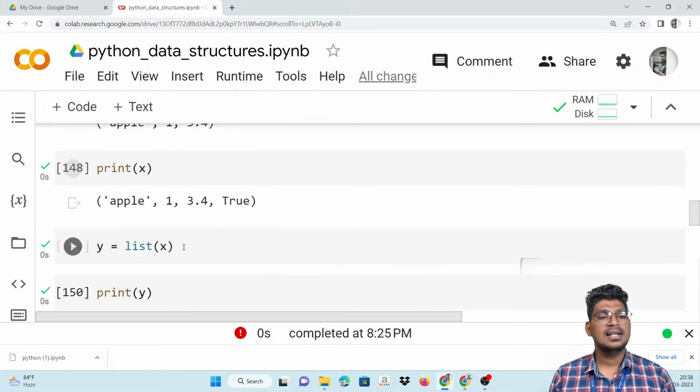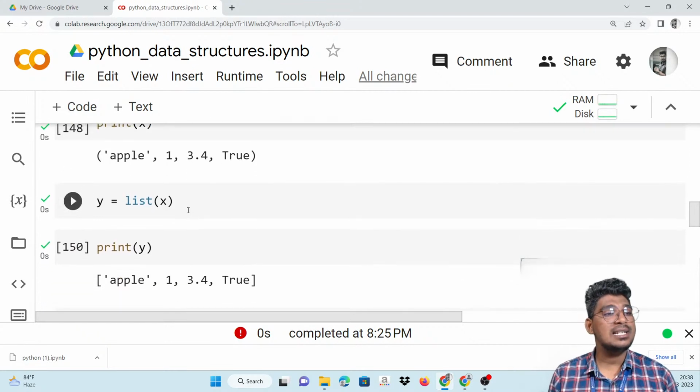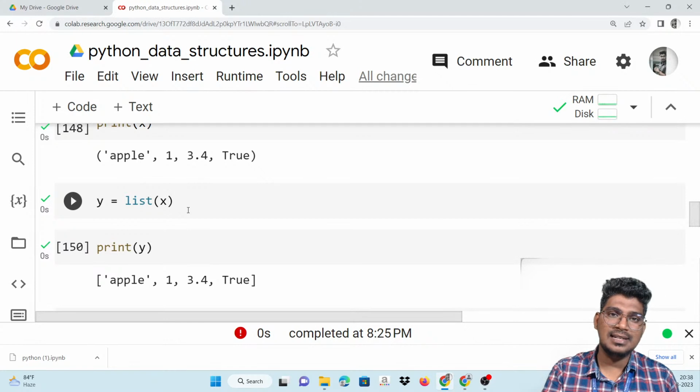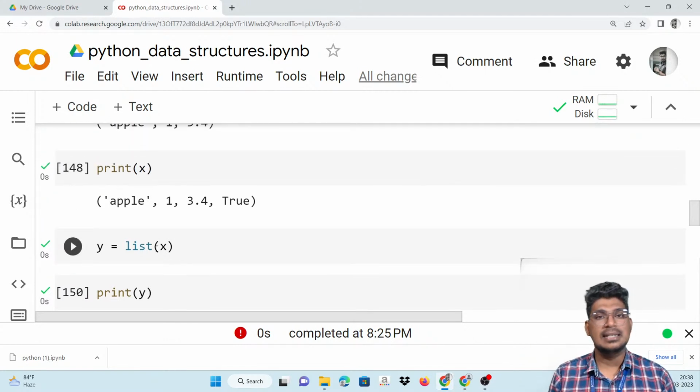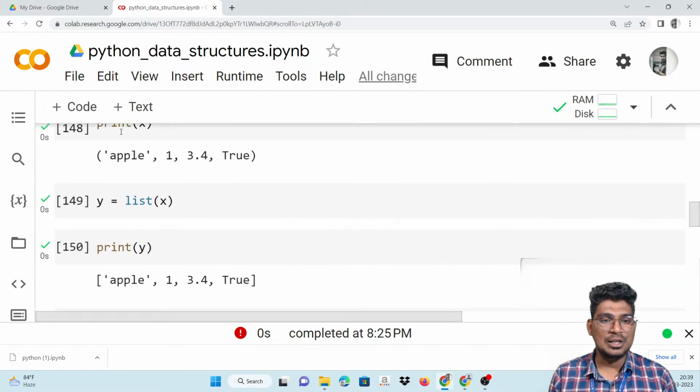Then print of x. Then you want to change an item in that particular tuple. How can we do that? You have to convert x into a list, that is y is equal to list of x. This is the procedure for changing the item. Then print y, and this will be converted into a list. You can see it here.